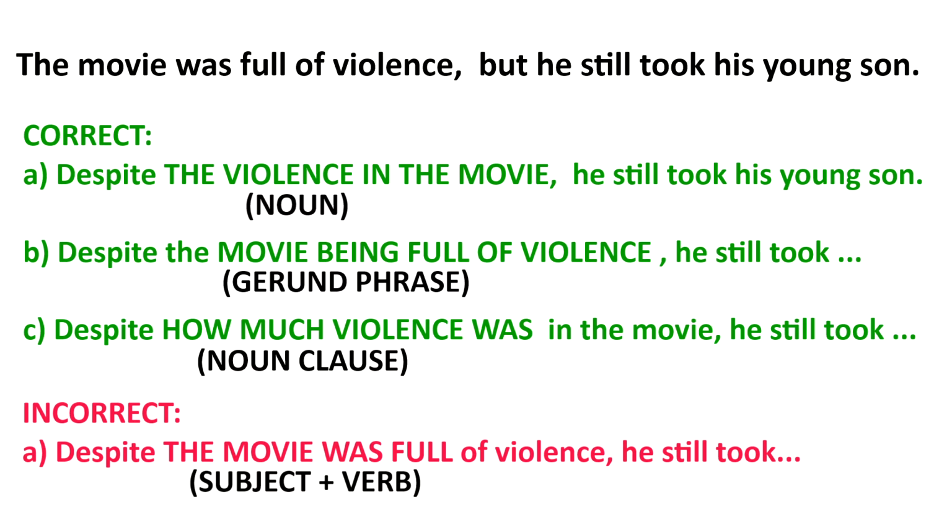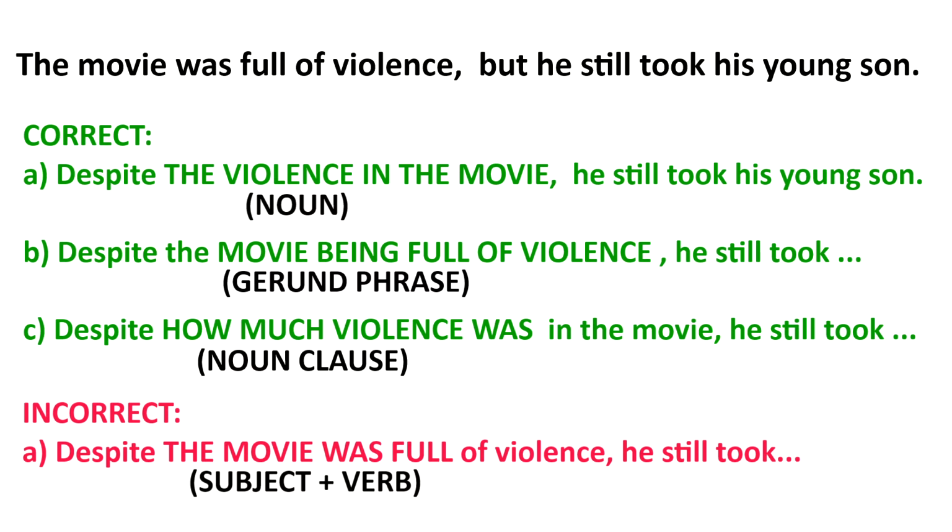Despite the movie being full of violence. This is a gerund phrase. This is not subject plus verb. This is considered a noun, the movie being full of violence. So that is correct. Despite how much violence was in the movie, he still took his young son. This is a noun clause. However, it is incorrect to say despite the movie was full of violence because the movie is a subject and was is a verb.